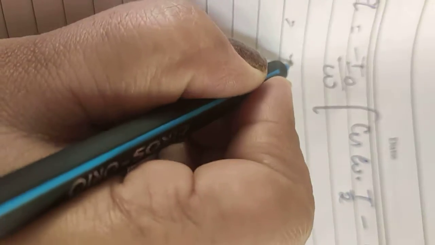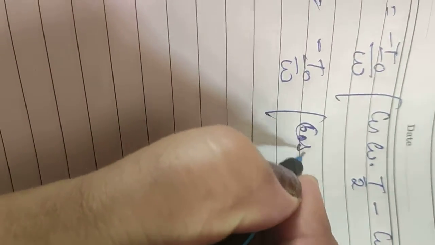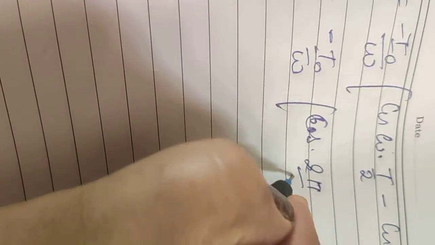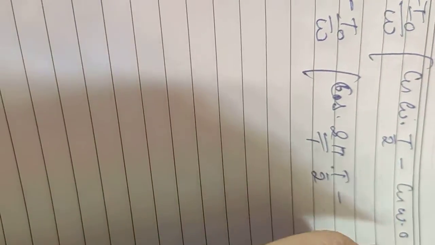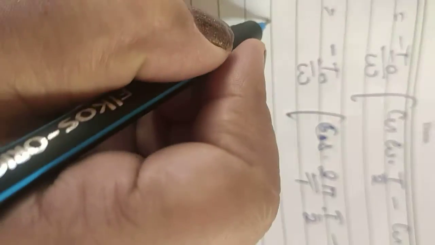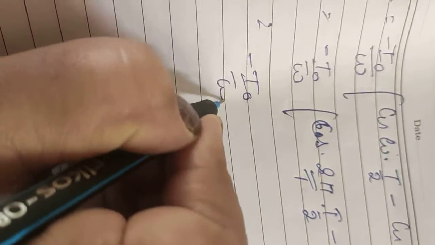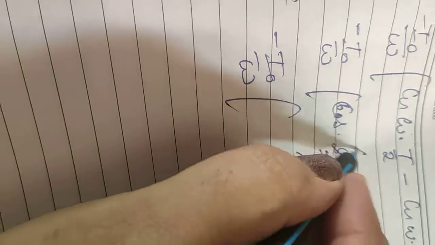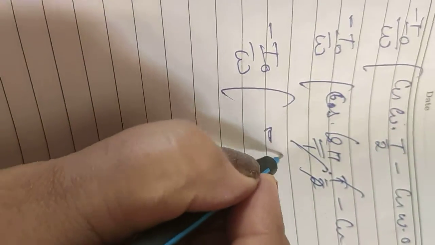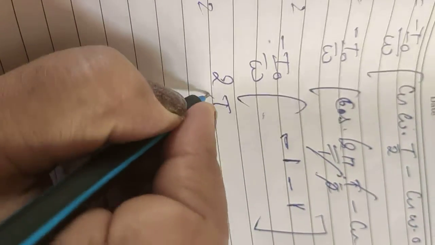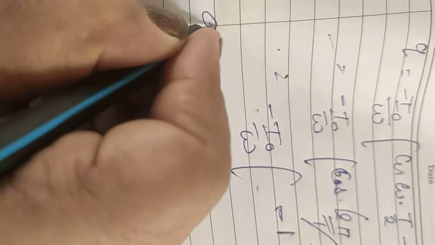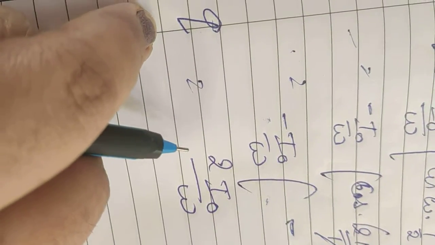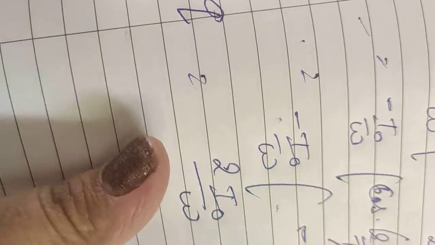Simplifying this, minus I naught by omega, cos of omega written as 2 pi by T into T by 2, minus cos of 0. The T cancels out, we are left with cos pi. Cos pi is minus 1 and minus cos 0 is minus 1. So that comes out to be minus minus plus, which is 2 I naught by omega. Now this is the amount of charge q which is sent by AC in a half cycle.